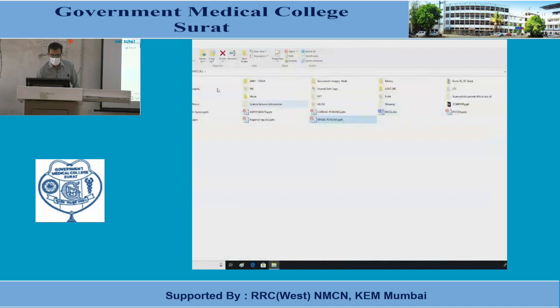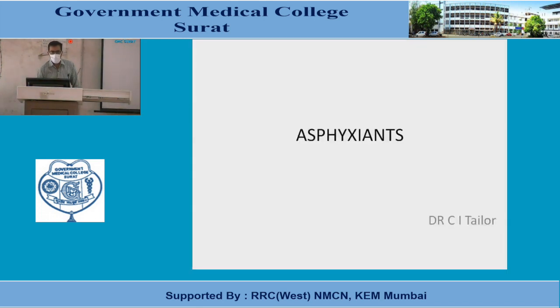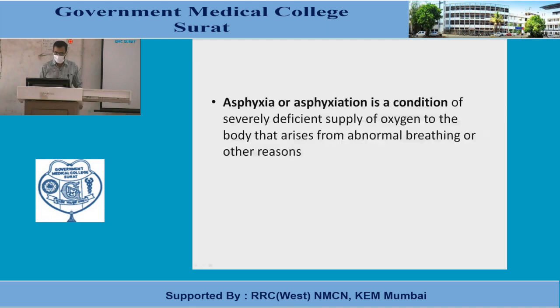Now we will discuss asphyxiants. What do we mean by asphyxiant? It means a poison that causes asphyxia. What is asphyxia? It is a condition in which there is a deficient supply of oxygen to the body, arising from abnormal breathing or various other reasons. Whenever there is a deficient supply of oxygen to the tissues and the cells are deprived of oxygen, anoxia or hypoxia, this condition is known as asphyxia.